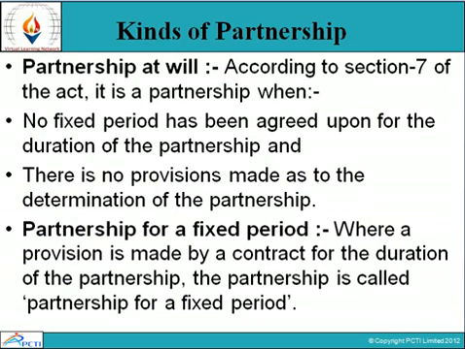First, partnership at will. According to section 7 of the Act, it is a partnership when no fixed period has been agreed upon for the duration of the partnership and there is no provision made as to determination of the partnership. Second, partnership for a fixed period, where a provision is made by a contract for the duration of the partnership. The partnership is called partnership for a fixed period.